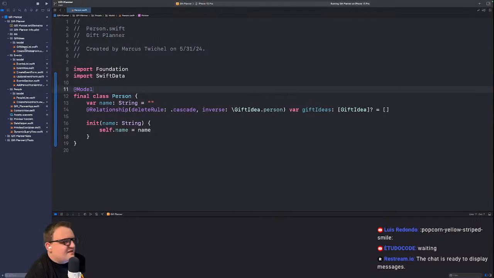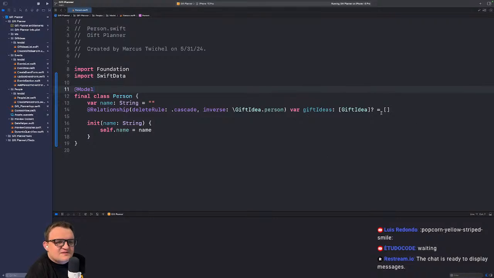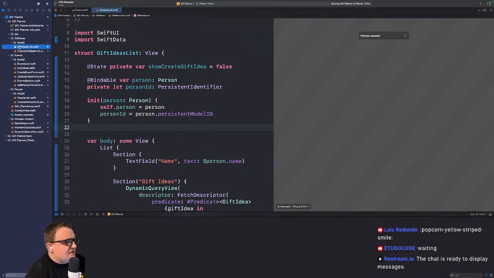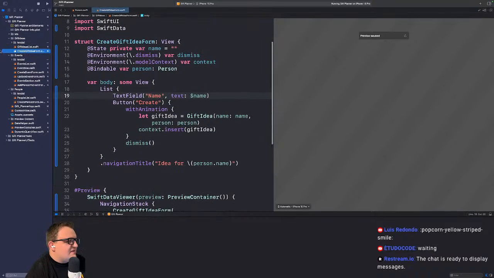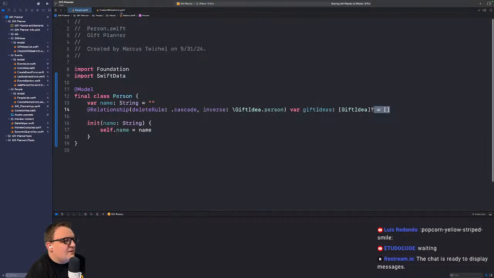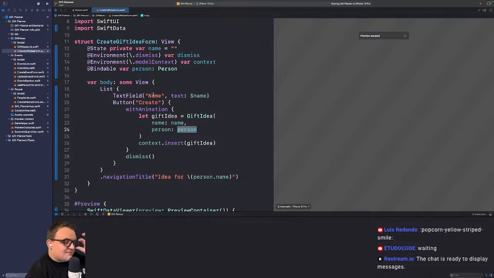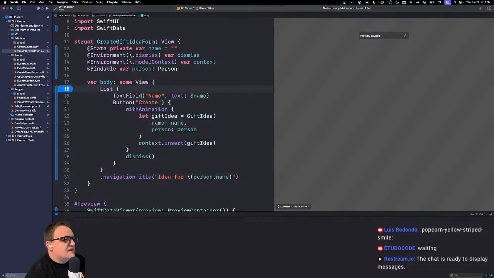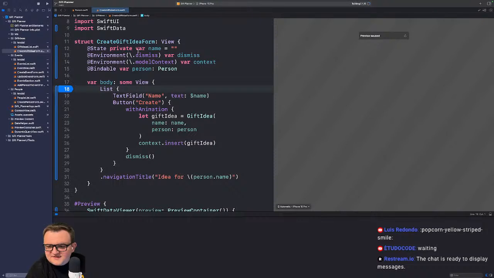So let's check out, let's see here. Is there a particular reason why this gift idea thing isn't working? I was playing around with this before, trying to get it to sync to CloudKit, and I didn't get it. But I bet this create gift idea thing is not working for whatever reason. The question is, are we actually adding gift ideas with the right person? I don't know. So we're going to check it out. Maybe let's drop a breakpoint here, and let's actually try to run it again. Let's see if we can figure it out.